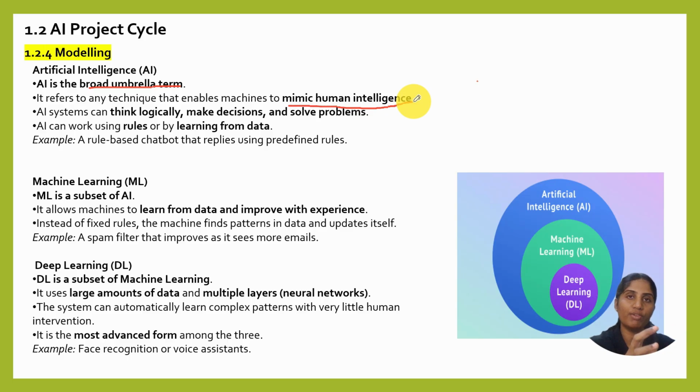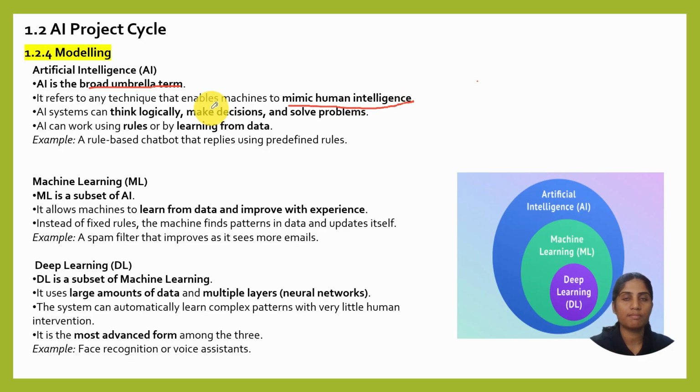Based on the result, we go back to our data and train the model again. This is not manual intervention, the machine itself starts learning. If the desired result is not coming, it will try to optimize itself. That is how, like humans, machines are becoming more intelligent.